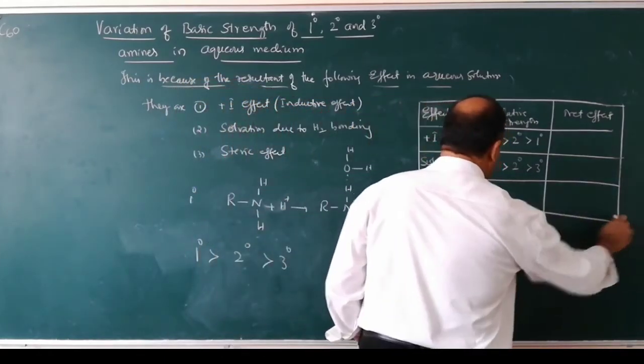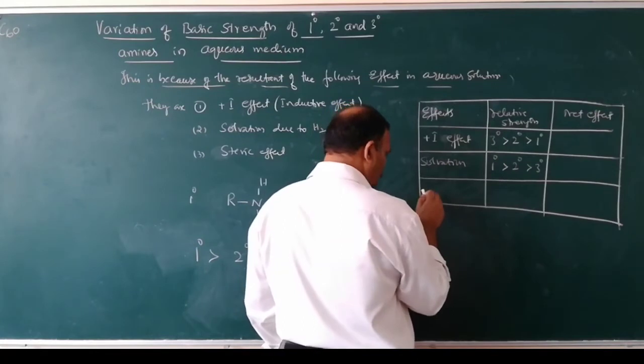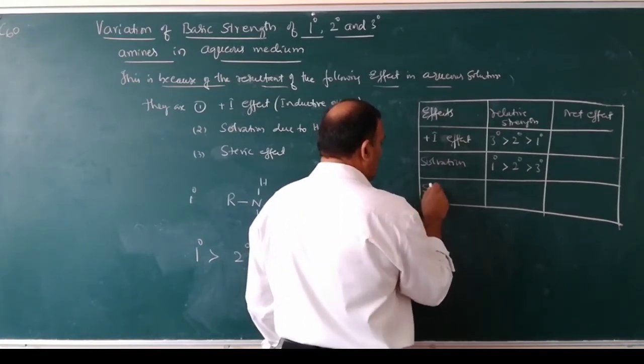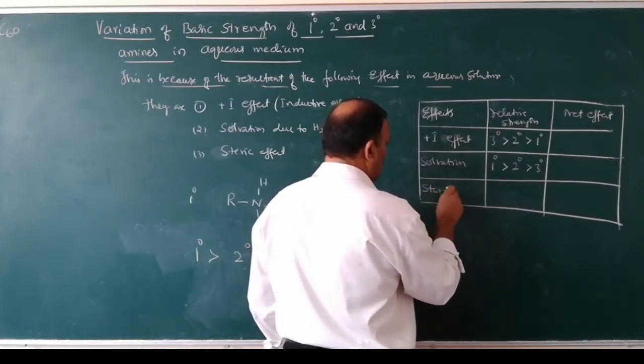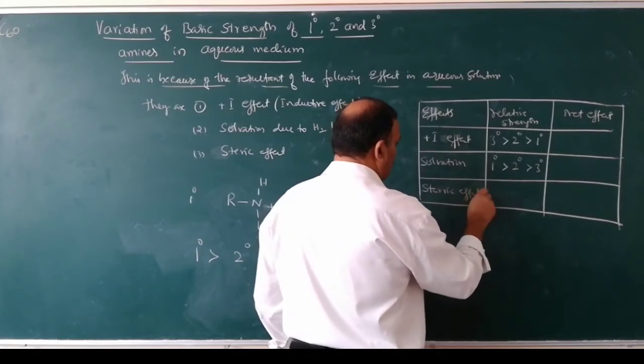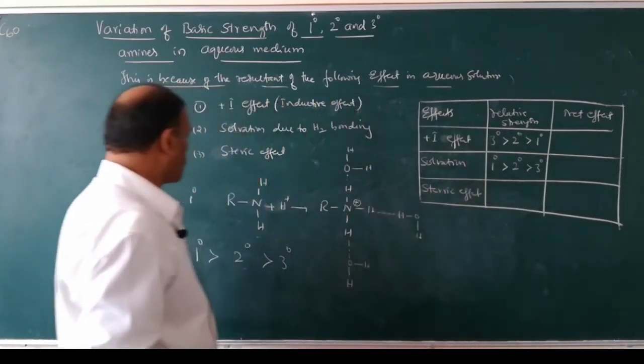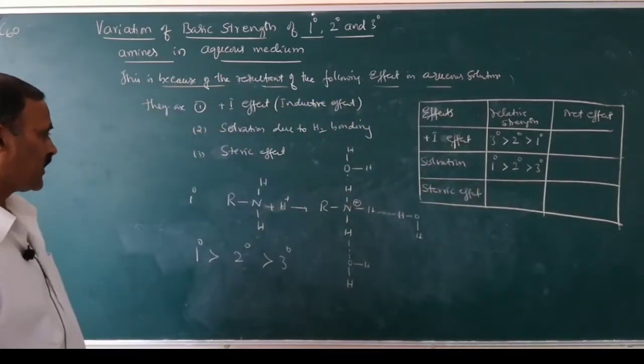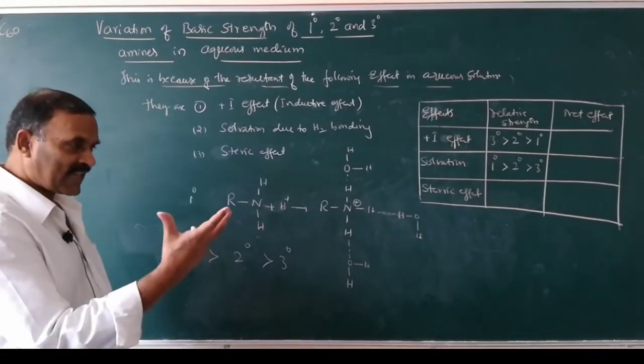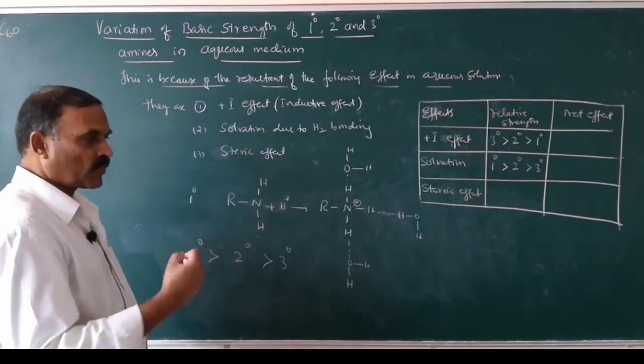Coming to the last effect, that is steric effect. During protonation, what is protonation? Acceptance of a proton is called protonation.